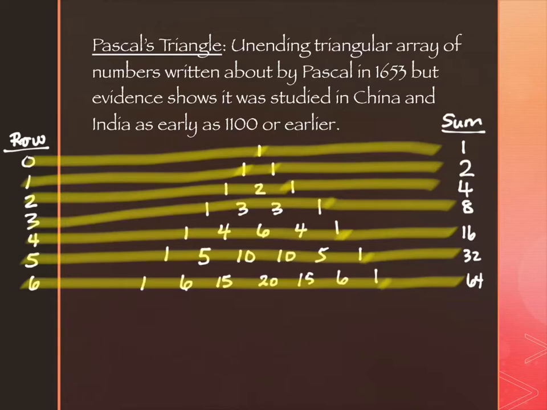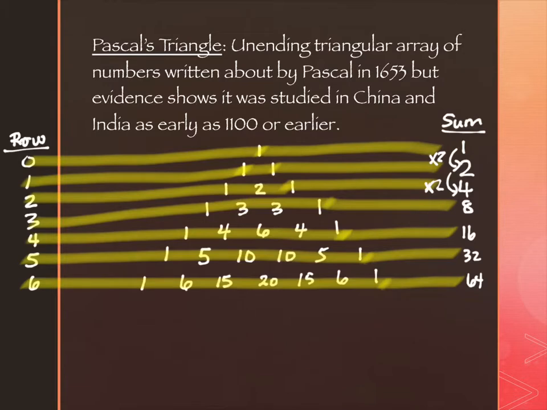What I'd like for you to do, though, is to look at these values and see if you notice a pattern in the summation of the values. Doubling every time. They're doubling every time, right? So if I wanted to know what the summation of the next row is, I don't really need to add it up. It's going to be 64 plus 64, or 128. So it's doubling, it's adding to itself, or it's multiplying by 2 every time. There's another way that you can think about the connection. So I'm going to actually draw that one in here. These are multiplying by 2 every time. Okay, so that is one way of thinking about it.